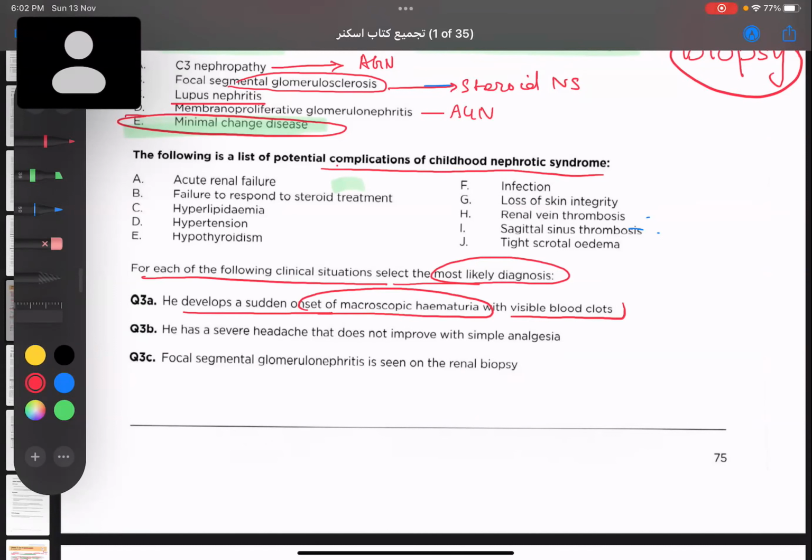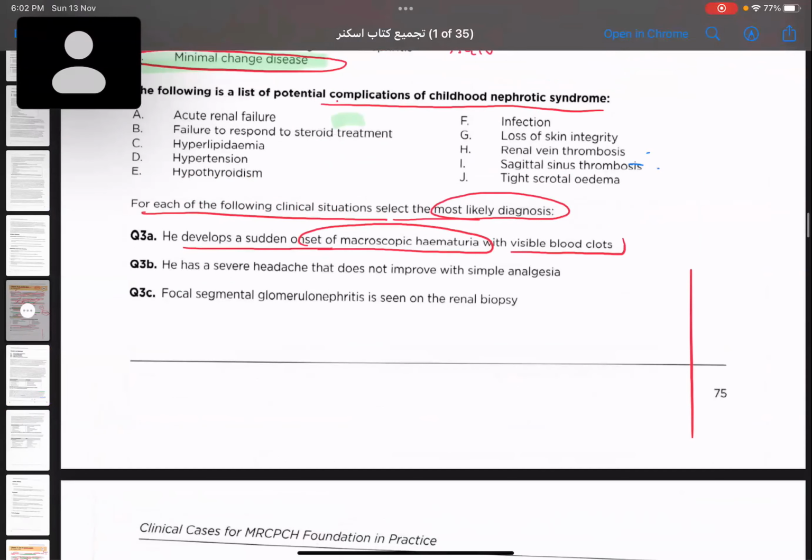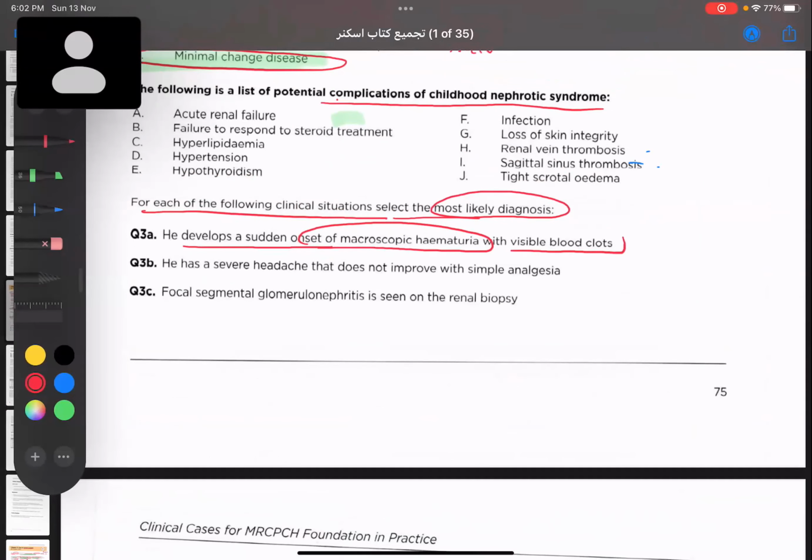Now, why do we have thrombosis in case of nephrotic syndrome? Because we know nephrotic syndrome is loss of protein. Now, what is causing thrombosis? See, protein means all kinds of protein, not only one kind. It will be loss of albumin, loss of immunoglobulin, then loss of coagulation protein.